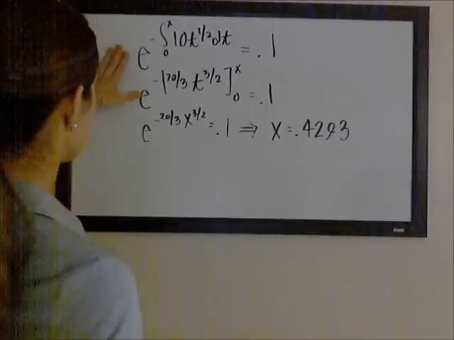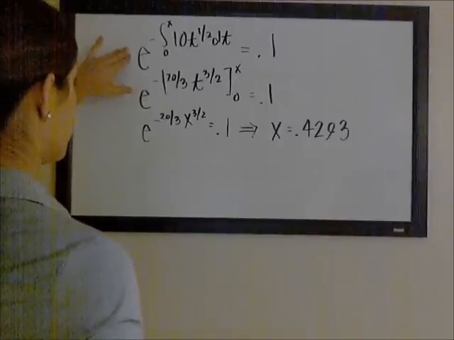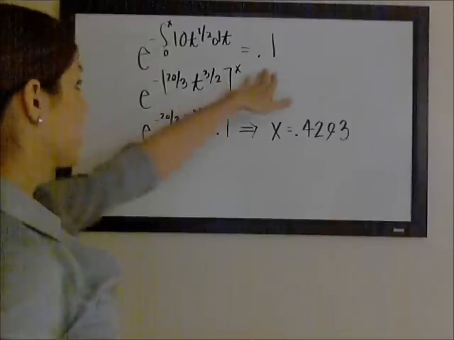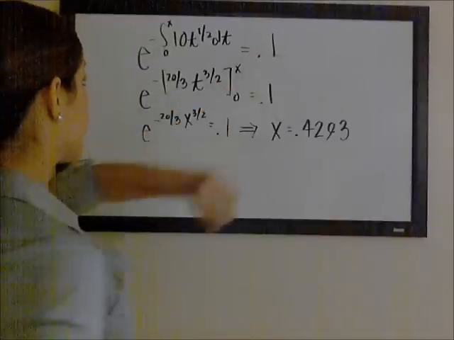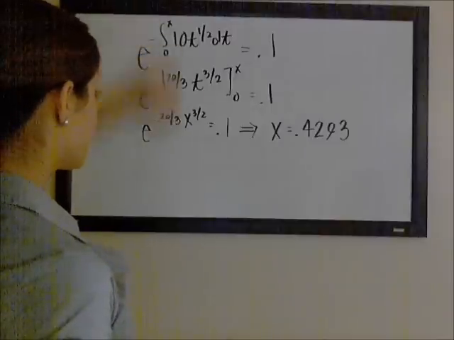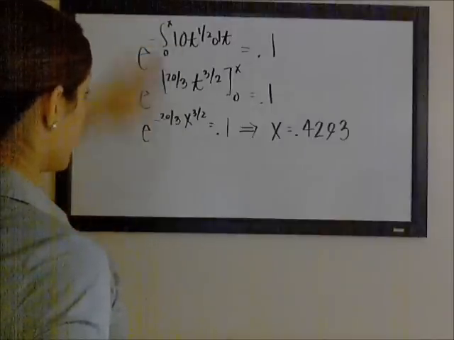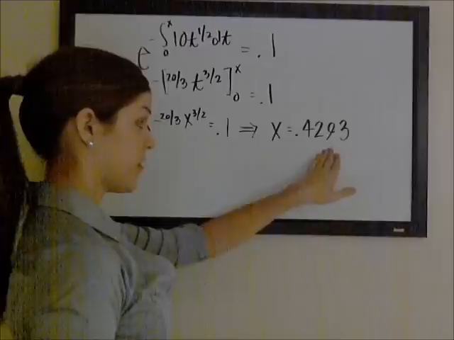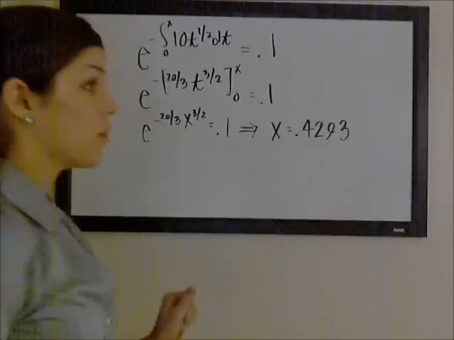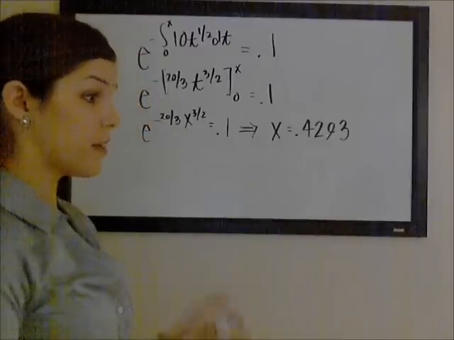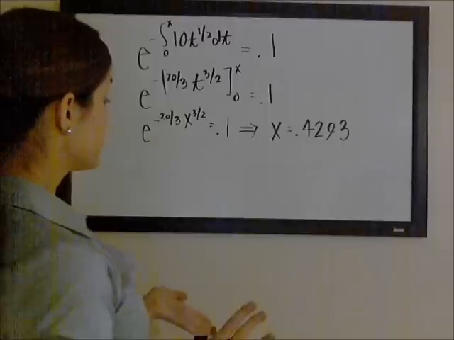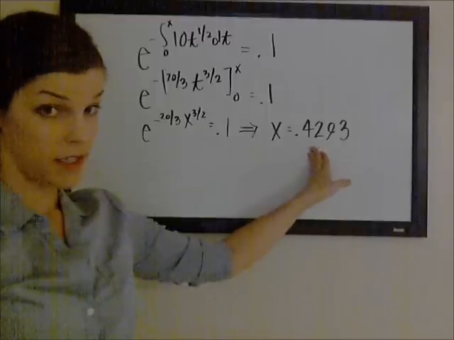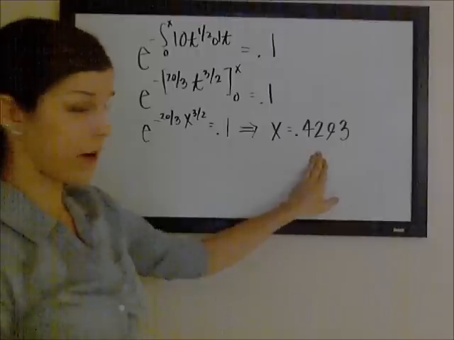So we're looking to set the survival function for the time until the first arrival equal to 0.1. So then this x is going to give us our 90th percentile. When I went through all of that and solved for x, I got 0.4293. So we were looking at the number of events per hour. So we expect about 0.4293 of an hour until the next event. I think it was train arrival.